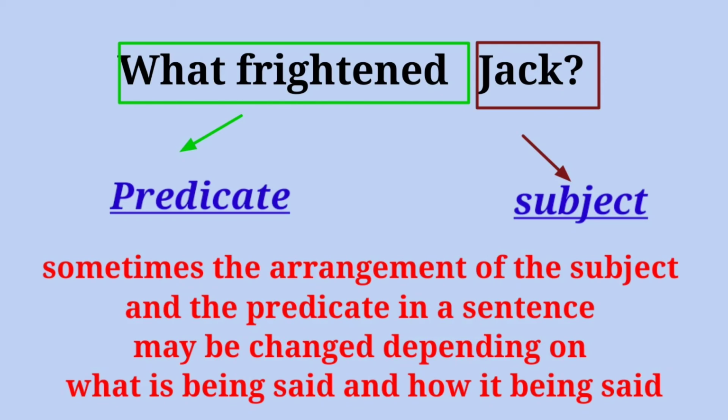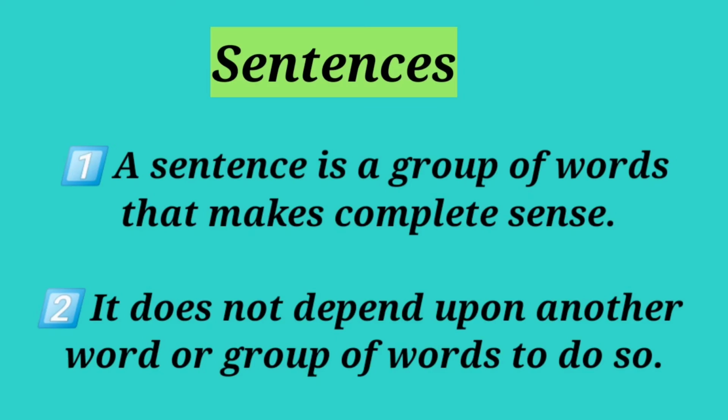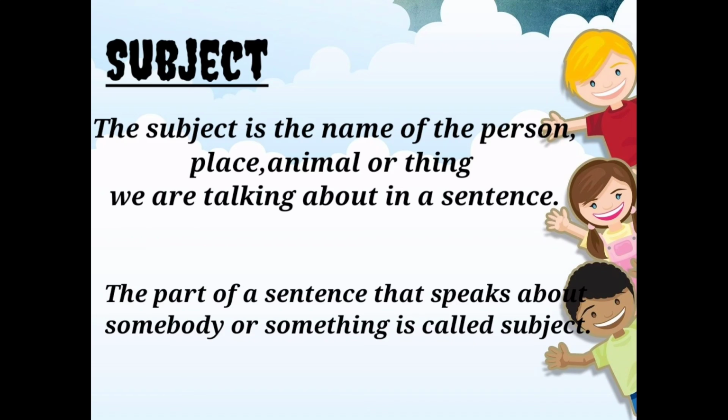Okay, have you understood? Shall we recall it from the beginning? A sentence is a group of words that make complete sense. Okay, a sentence is a group of words that make complete sense. ஒரு சென்டென்ஸ்ன்றது ஒரு group of words சேர்ந்ததா ஒரு சென்டென்ஸ். ஓகேங்களா? அது வந்து ஒரு கம்ப்ளீட் மீனிங்ஃபுல் சென்டென்ஸாக இருந்தால் மட்டும்தான் அது வந்து நம்ம ஒரு சென்டென்ஸ்னு சொல்லுவோம். Okay, have you understood what is sentence? Shall we go to what is subject?